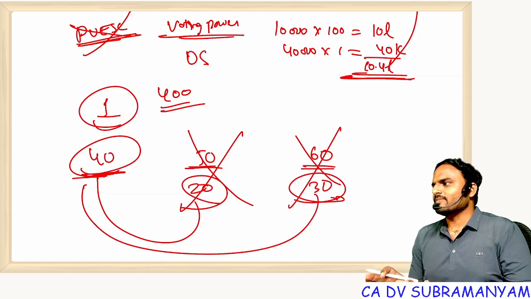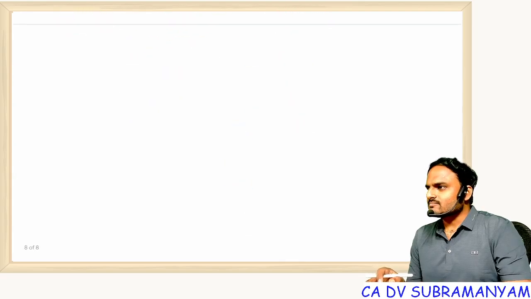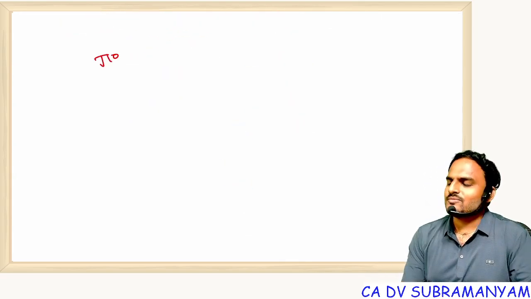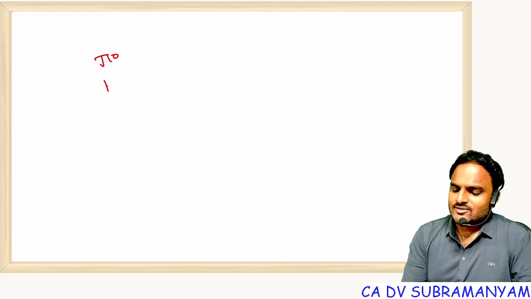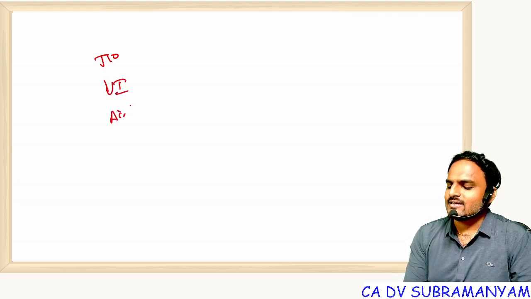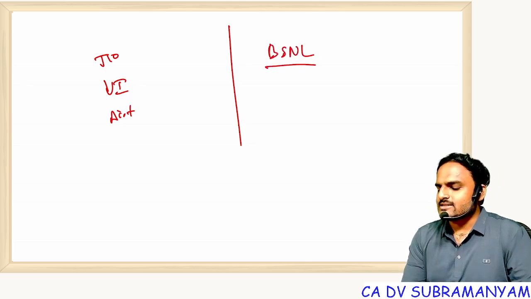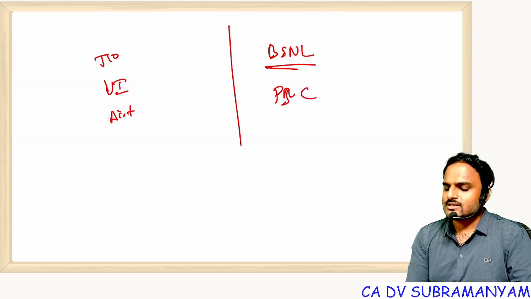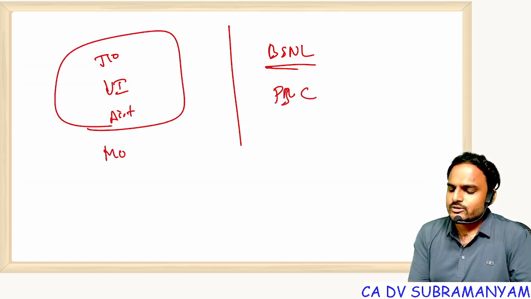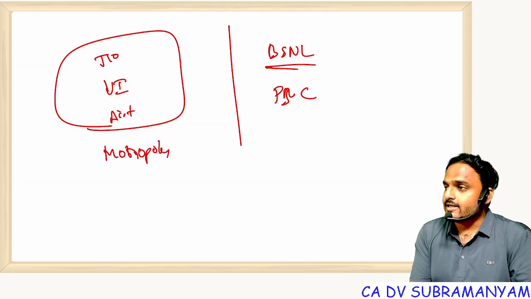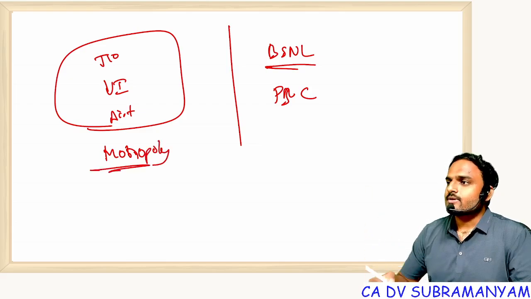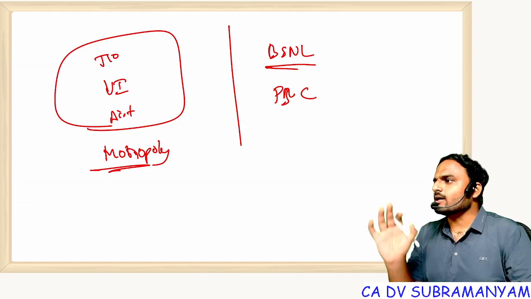True, okay, fine. Now similarly, observe Jio, Vodafone Idea, Airtel, and similarly BSNL. Imagine if PSU is not there for BSNL, what happens? These individuals try to establish monopolies by purchasing small companies.